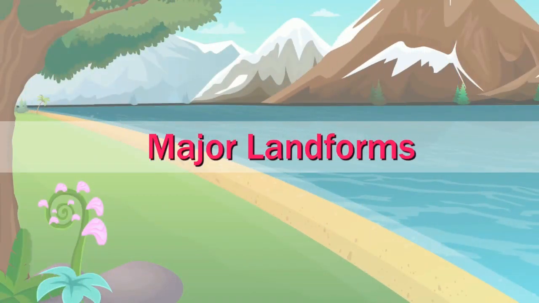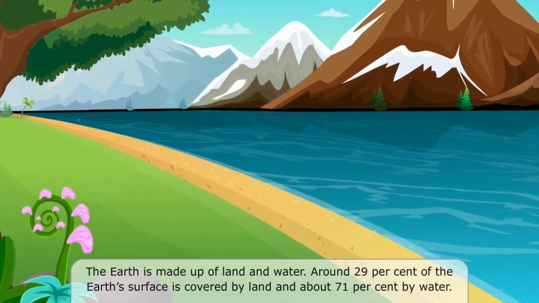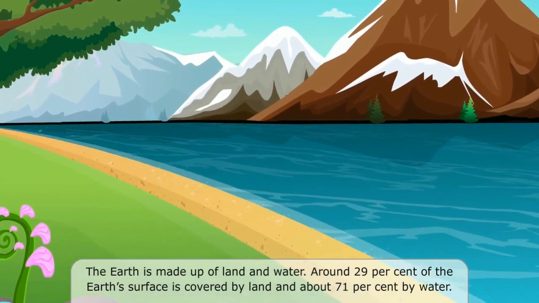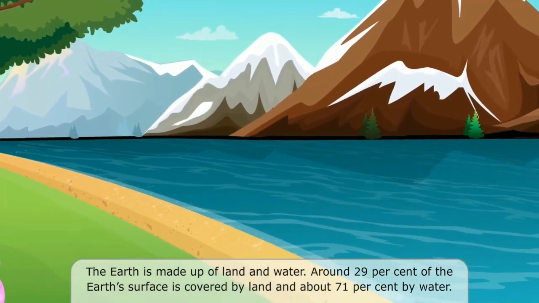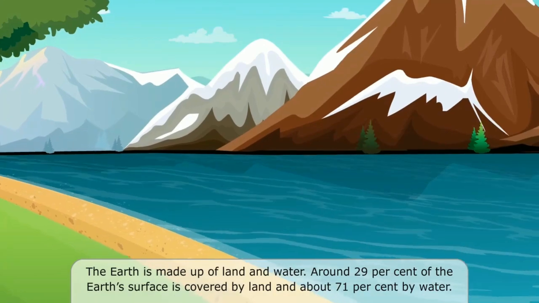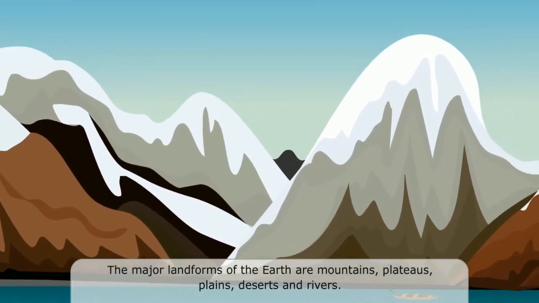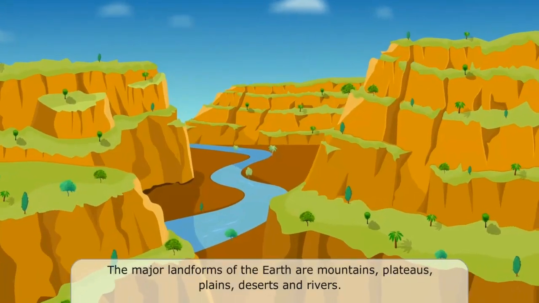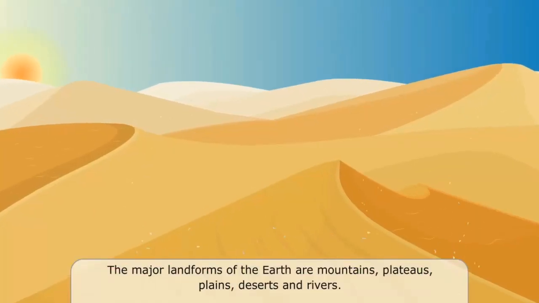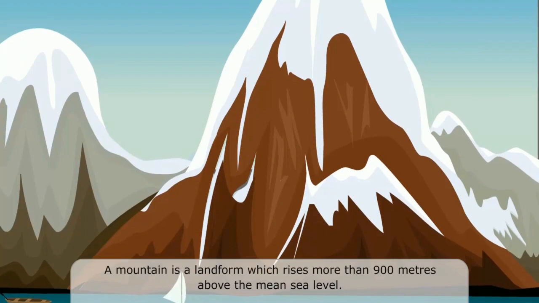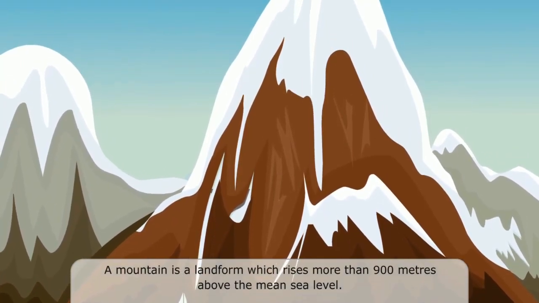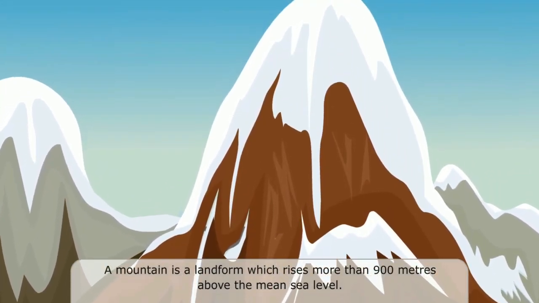Major landforms. The Earth is made up of land and water. Around 29% of the Earth's surface is covered by land and about 71% by water. The major landforms of the Earth are mountains, plateaus, plains, deserts, and rivers. A mountain is a landform which rises more than 900 meters above the mean sea level.